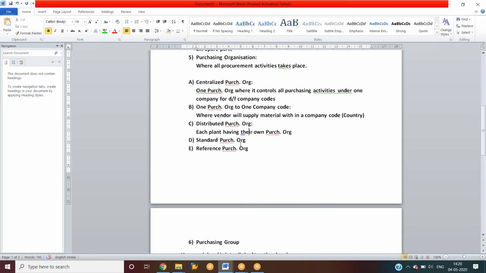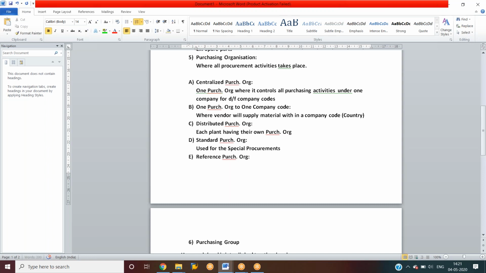Then after that, standard purchasing organization. So what is a standard purchasing organization? The standard purchasing organization will be used for special procurements. What the special procurements are, we'll see in the future classes.